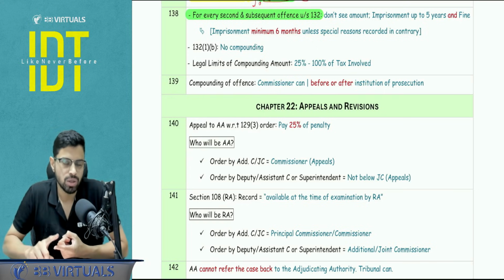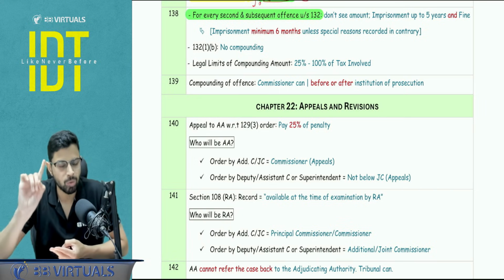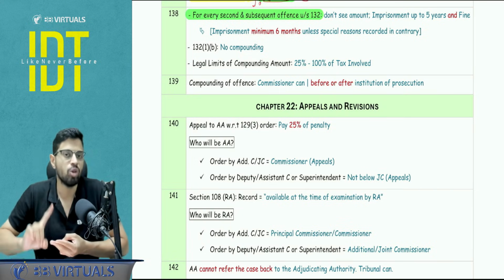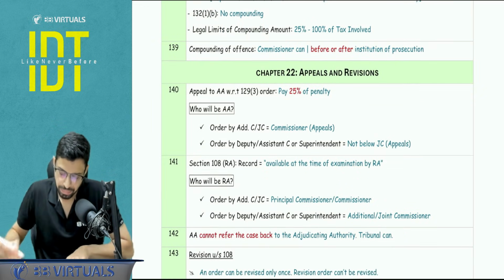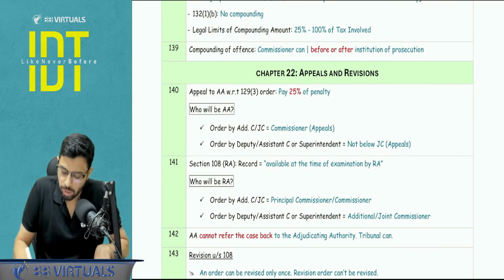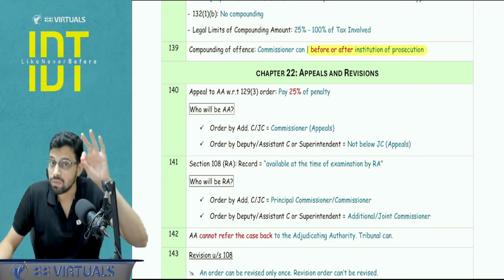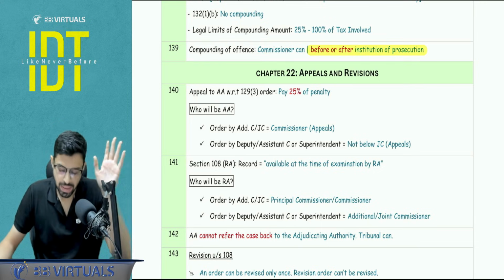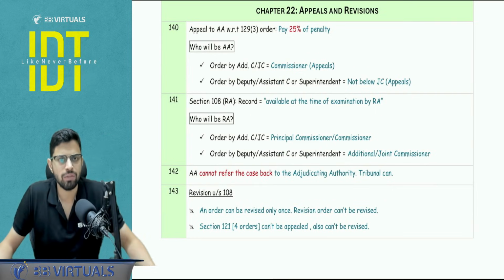132(1)(b), that is the offense of invoice without supply, no compounding possible. All other offenses also, compounding possible only once in your life, and if you are convicted, that is, a final order is there that you are guilty, compounding is not possible. Sir, can I go for the compounding even after the institution of prosecution proceedings? Answer is yes. Conviction order should not be there, right? Is it clear? And compounding, basically what is the benefit of compounding? I will get the immunity from the imprisonment.